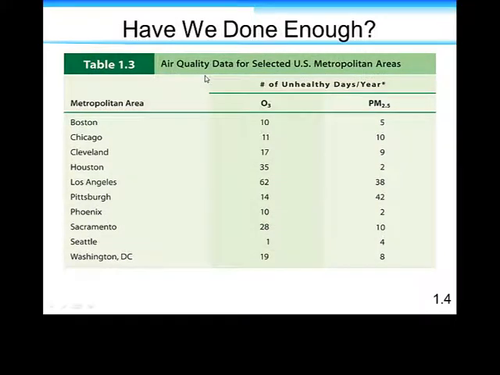Okay, so here we have some days. We're looking at days of the year in different metropolitan areas where that concentration went above what we consider a safe exposure. And so we've got Los Angeles.